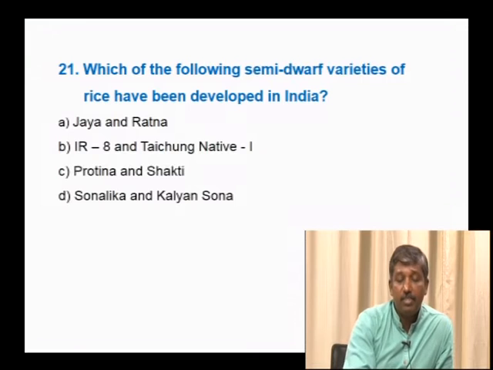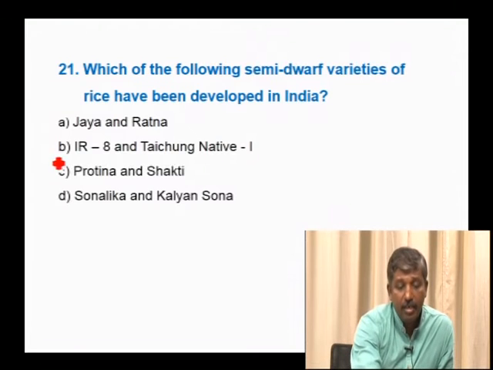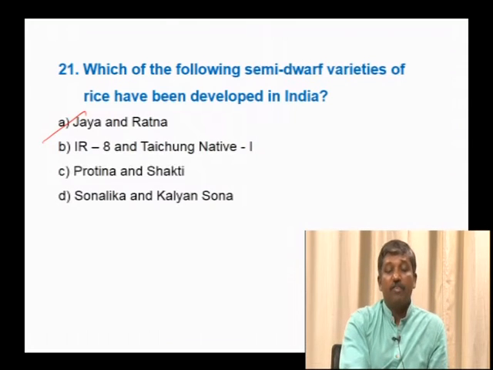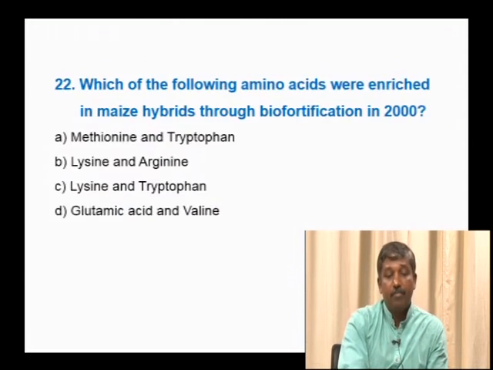So, even we have discussed this in the previous question also. These are exotic varieties, IR8 and Taichung Native; Sonalika and Kalyan Sona are wheat varieties. See, Protina and Shakti are biofortified maize. So, hence Jaya and Ratna are the semi-dwarf varieties of rice that have been developed in India.